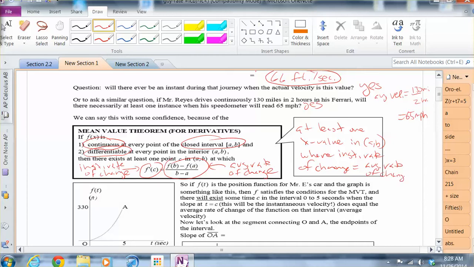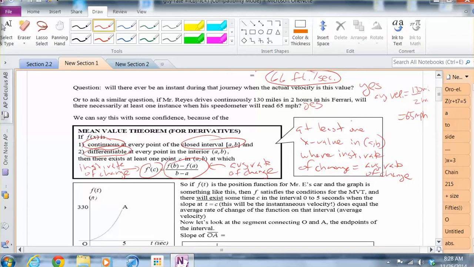So going back to the example with Mr. Reyes, if he's traveling from his home in San Jose to Sacramento, and his average velocity is 65 miles per hour, he's probably hit 65 miles per hour a few times. And maybe he went a little faster on Highway 5, maybe he had to slow down a little bit when there's traffic, maybe he had to stop for gas, whatever. But,